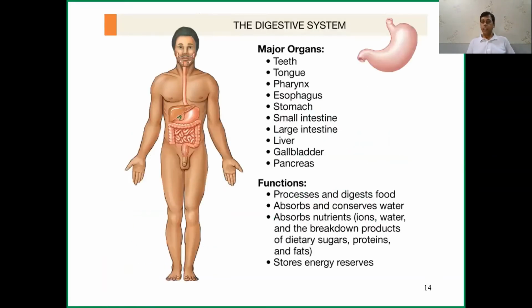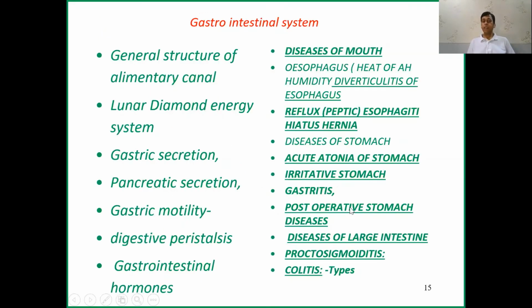Then the digestive system: the parts of the digestive system and the function of the digestive system. In this system, the most important topic given by the professor is the lunar energy system, how the lunar energy system is controlling our body. When I learned something about Ayurveda, I found a very strong correlation between Ayurveda and this lunar energy system. So this is an important discovery of the professor.